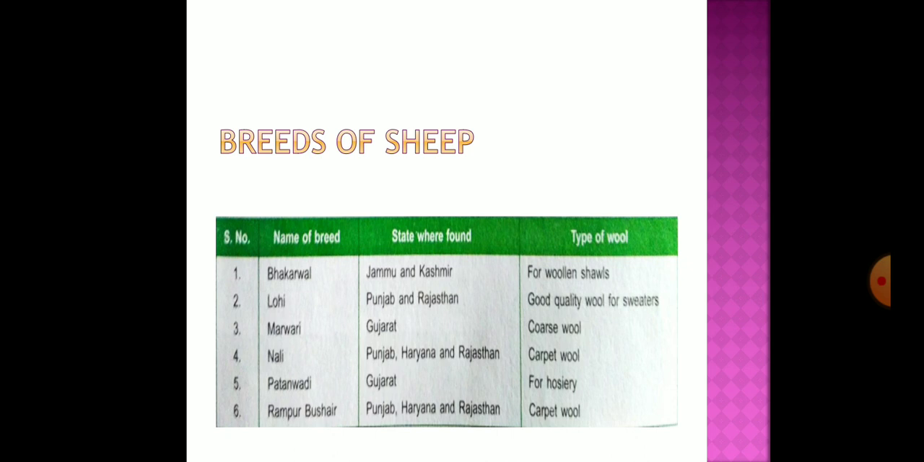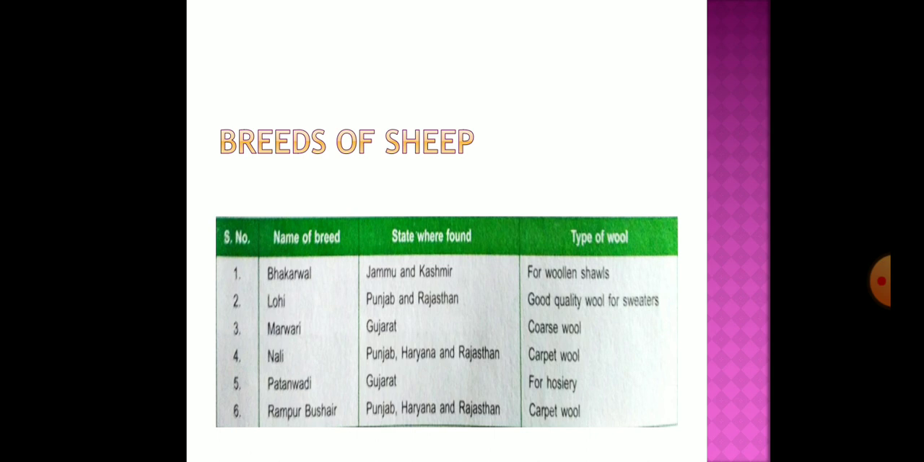Here the first, as you can see, is the Bakarwal, and these are found in the Jammu and Kashmir region, and the type of wool that we get from this sheep is used for woolen shawls. So we can make woolen shawls from this Bakarwal sheep. Then we have Lohi. Where will you find Lohi? In Punjab and Rajasthan, and this gives you a very good quality of wool which is used to make sweaters.